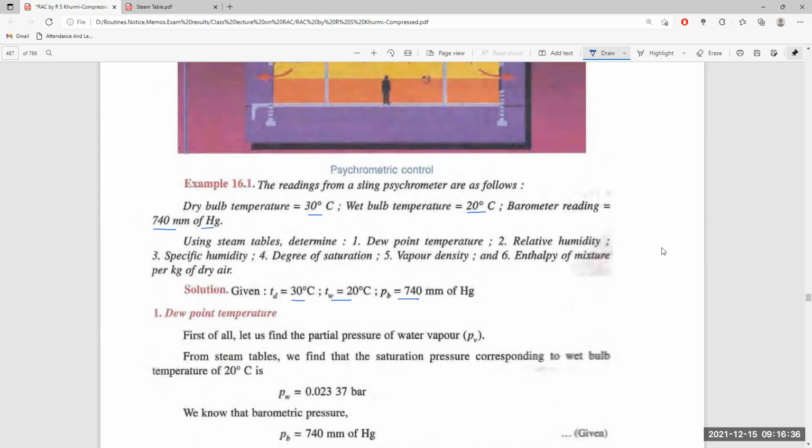At wet bulb temperature, the moisture is saturated in the given volume of air plus vapor mixture.